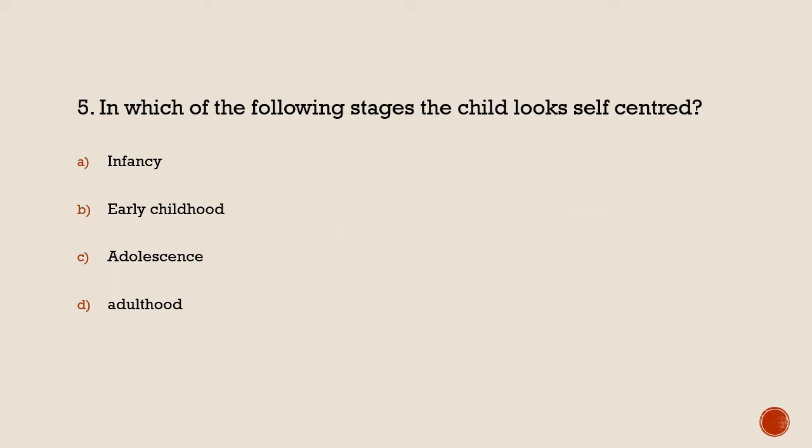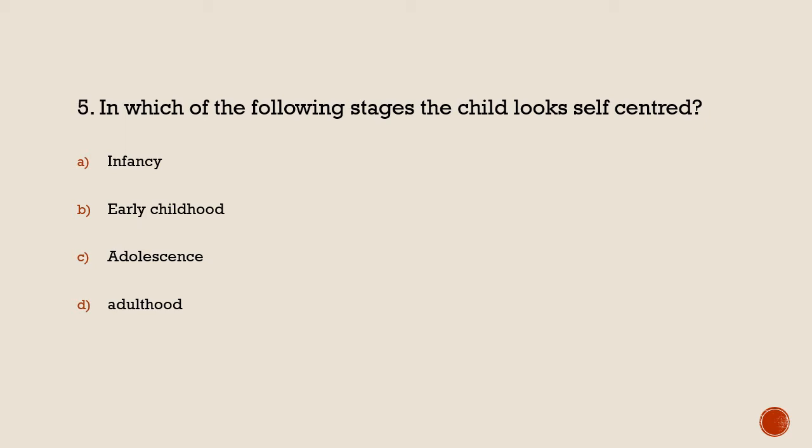In which of the following stages does the child look self-centered? So, in which stage of development do children become very self-centered? You have four options: infancy, early childhood, adolescence, and adulthood.